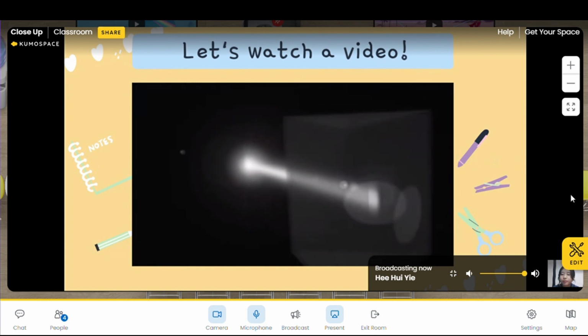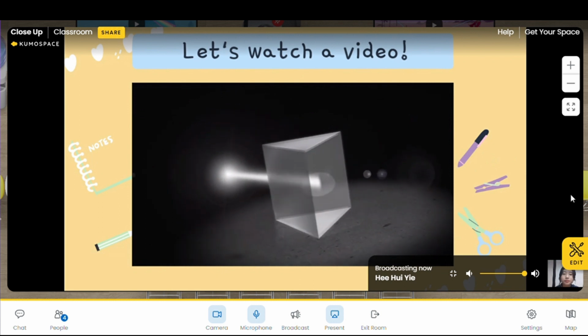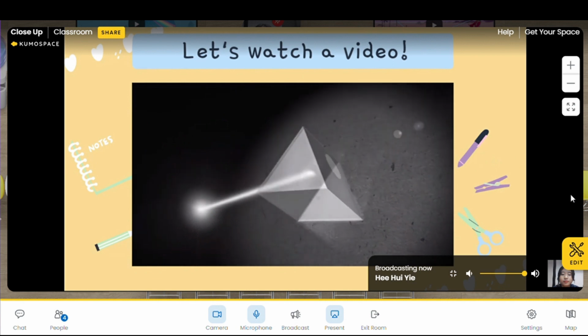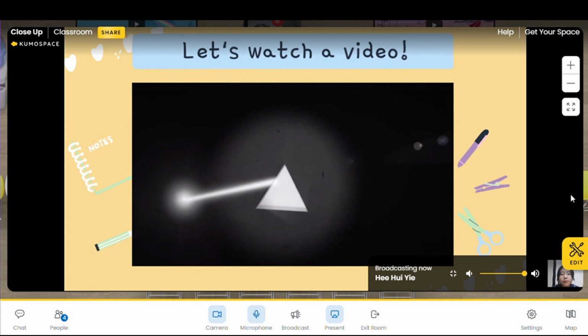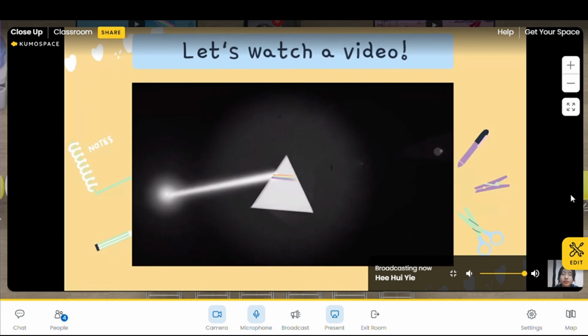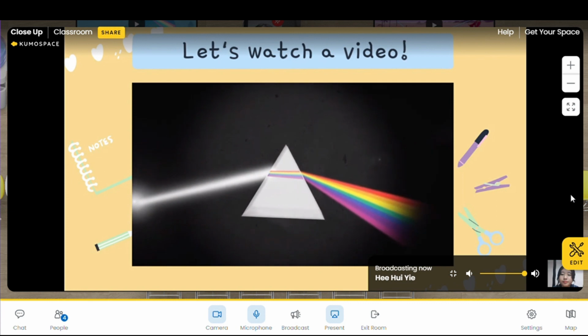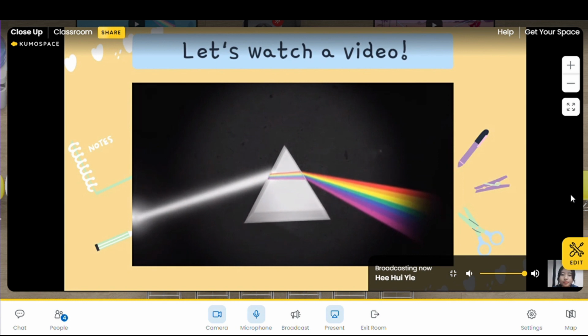A ray of light is made up of the same 7 colors seen in a rainbow. This is seen when a ray of light is shone at an angle through a prism, a triangular-shaped piece of glass. Light slows down as it goes from air to glass and causes the ray of light to bend. This is called refraction. Each color in a ray is bent at a different angle, allowing 7 colors to be seen. The red light gets bent the least, while the violet light bends the most.